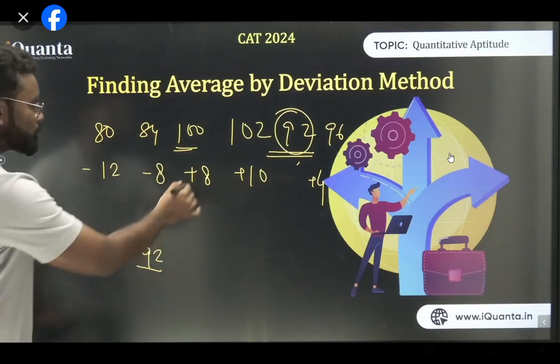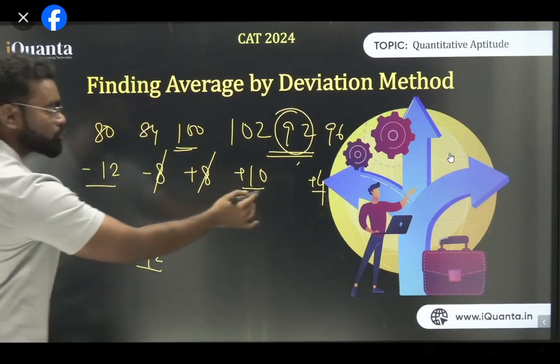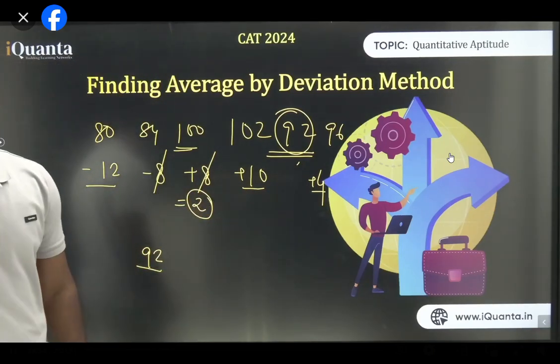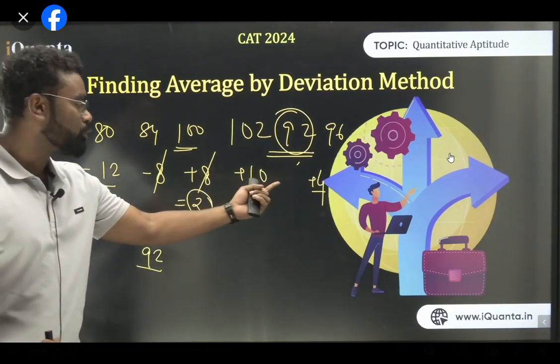Perfect. Now, the plus 8 and minus 8 get cancelled out. So it is 10 plus 4 minus 12. 10 plus 4 minus 12 is basically equal to 2. So what is your deviation? Your deviation is plus 2. Am I clear, everyone?